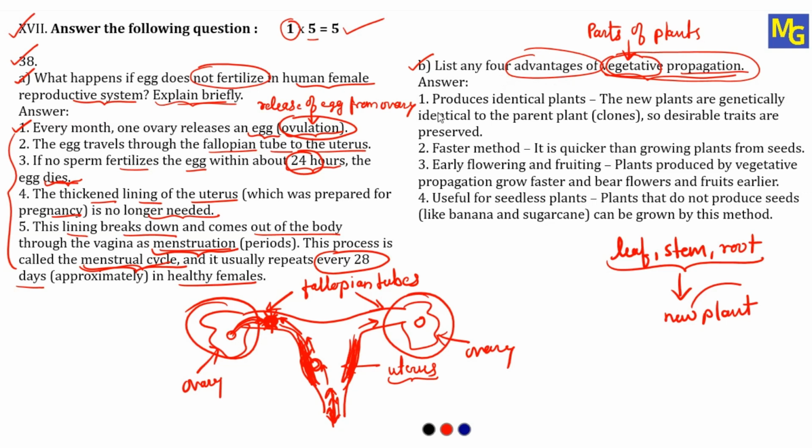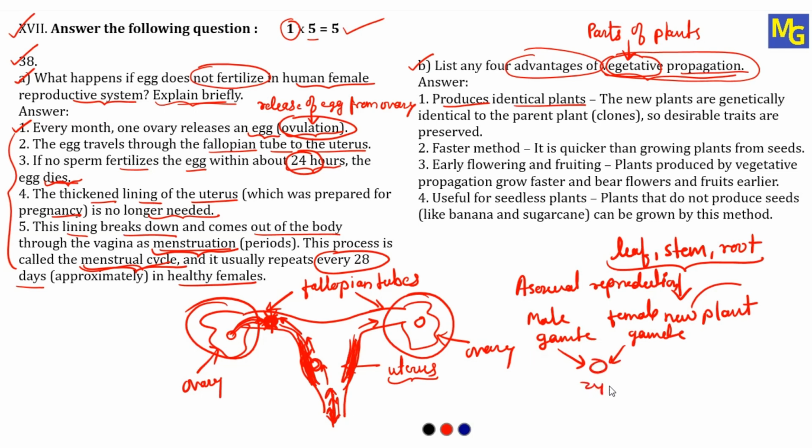So the first one, produces identical plants. See here, in this method, that is vegetative propagation, or I can say asexual reproduction, there will be no formation of gametes. There will be no male gamete. There will be no female gamete. And if there are no gametes, then there will be no fusion or fertilization to form a zygote. So here there will be no combination of genes or chromosomes from the male and the female.